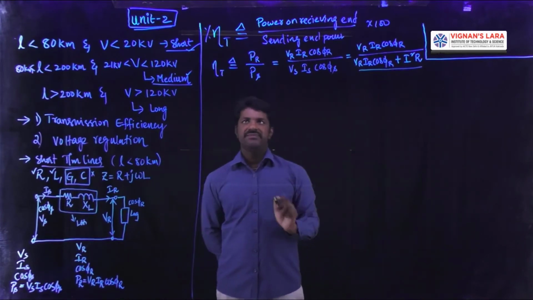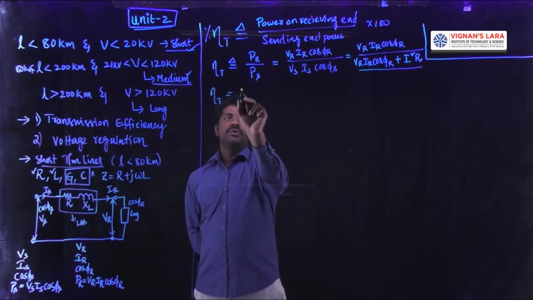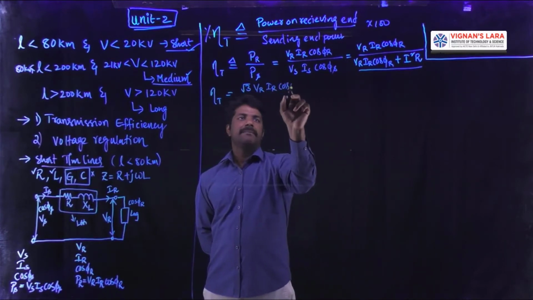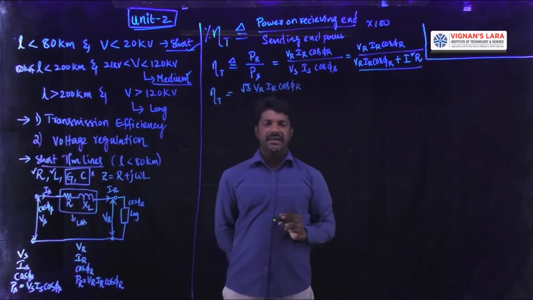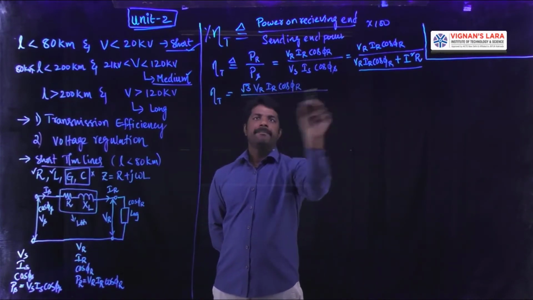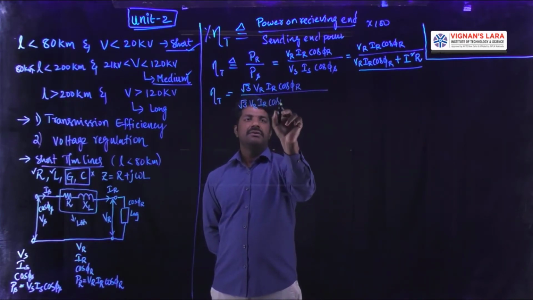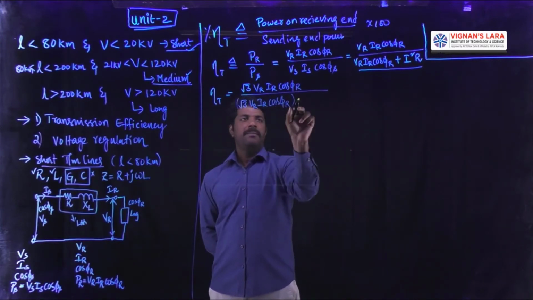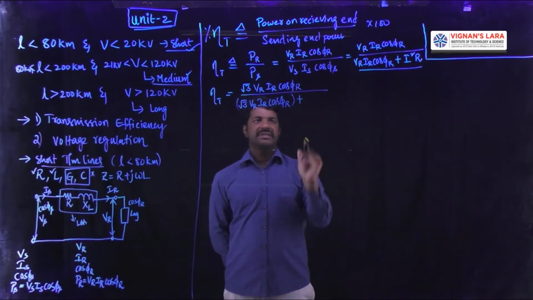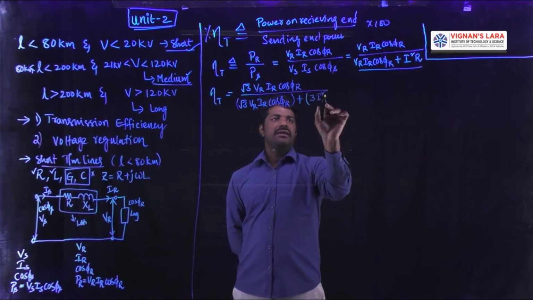If it is a 3-phase system, then the transmission efficiency can be calculated as √3 Vr, Ir, cos phi r, where this Vr and Ir are line quantities. That is why the power value we got is √3 divided by the same √3 Vr, Ir, cos phi r, which is receiving end power, plus the transmission losses that are available in the entire 3-phase system. Being a 3-phase network, the transmission losses are 3I square into R.